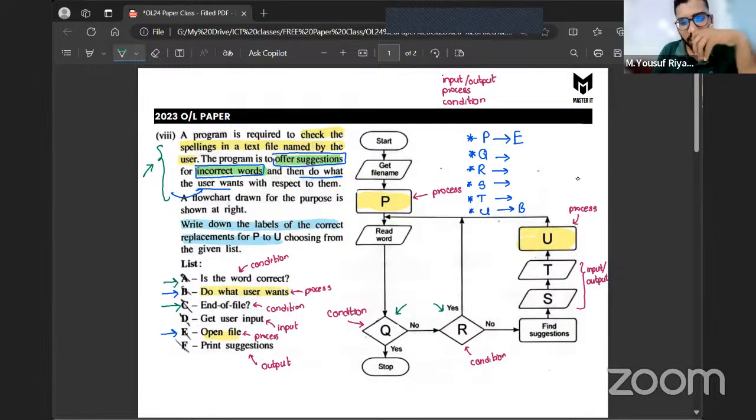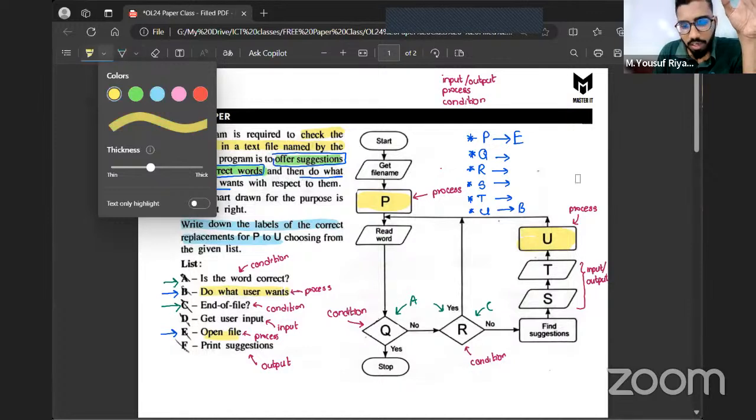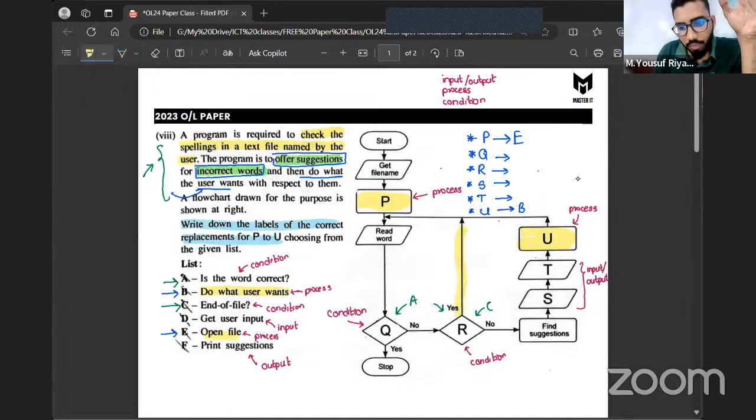So if you look at this whole flow chart, for example, if I apply A for this, if I say that Q is going to be the label A, which means Q is going to contain is the word correct. Then if the word is wrong, R is basically checking is it the end of the file. Let's say end of the file means C. If it is the end of the file, I'll be going towards this path. Now, if I go through this path, it again comes to read word.